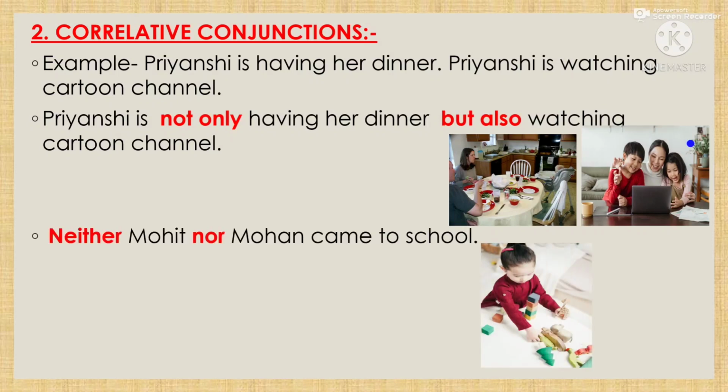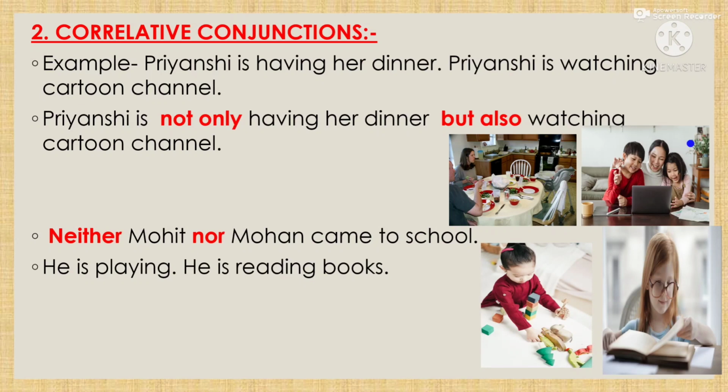Okay. Next sentence we can make: neither Mohit nor Mohan came to school. That means Mohit did not come to school, Mohan did not come to school. Already we have discussed, both the sentences are negative. So we will use neither nor. That is, neither Mohit nor Mohan came to school.